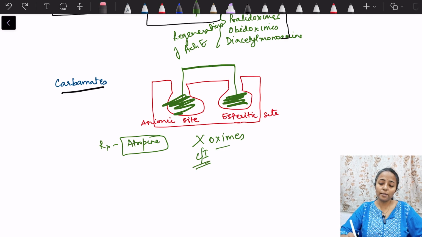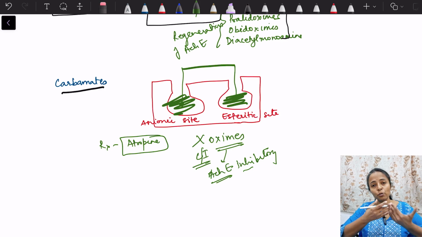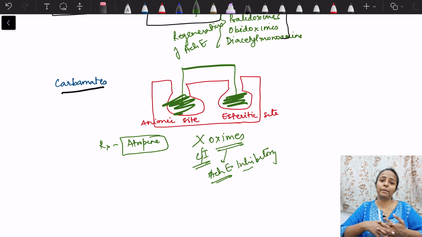Because these oximes themselves have minor acetylcholinesterase inhibitory action. Okay, so they themselves have minor inhibitory action. So first of all, they cannot be used, the site itself is occupied, and if you give them, then whatever acetylcholinesterase is there will also be inhibited. So that is why oximes are contraindicated in carbamate poisoning. Okay, so that was all about the cholinergic agonists.